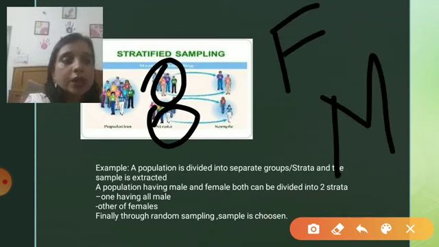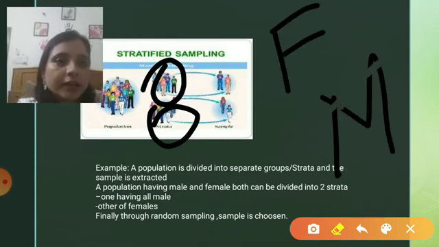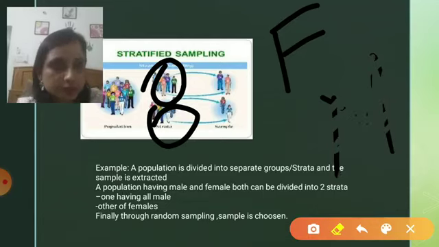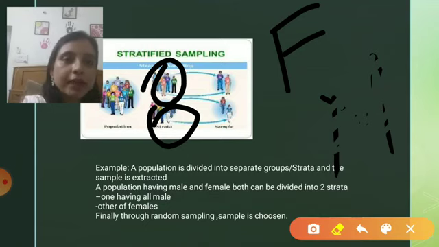So I hope I'm clear with these two terms, that is, what strata is and how we are going to make strata depending upon the characteristics.